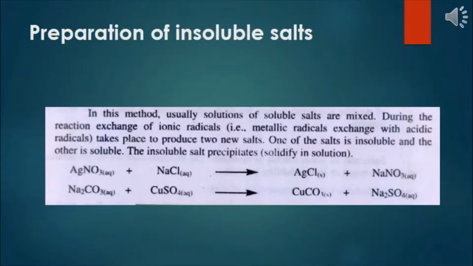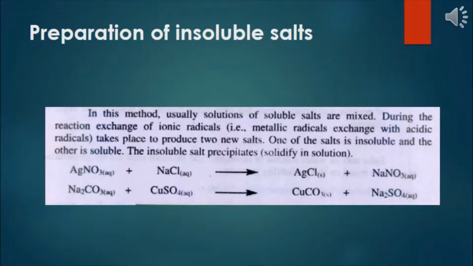Yes, in your book, page number 40, they have also given you another method for the preparation of soluble salt, that is, by reaction of an acid and a carbonate. Dilute acids react with metallic carbonates to produce a salt, water and carbon dioxide gas, as you can see in the example below.